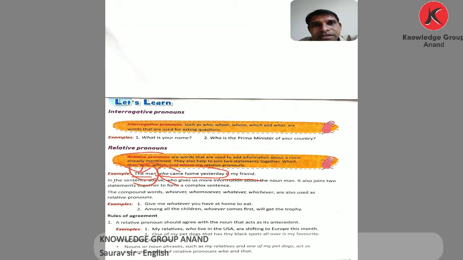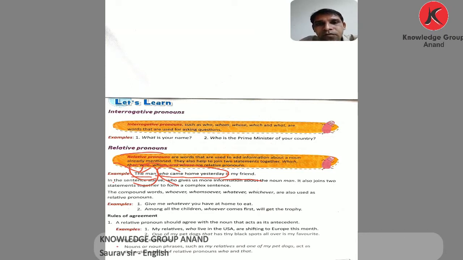The girl standing next to you is your best friend. The sentence is: the girl is your best friend. But we add more information about that girl: the girl standing next to you is your best friend. This is how you use the WH words as a relation, showing more information about the noun.